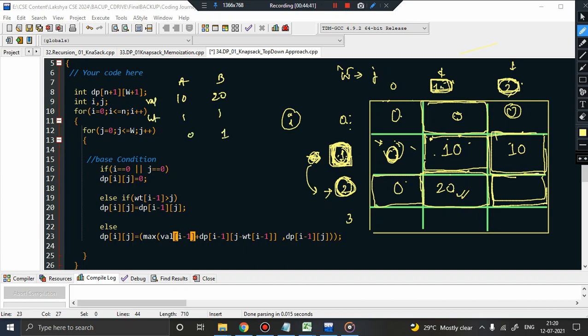So how do you get the answer to this particular cell? So what will I do? First of all, you will check the current weight of this element, I minus 1. So the weight of I minus 1, is it greater than the capacity of knapsack? False, right? So what can I do? I will be rejecting this statement.